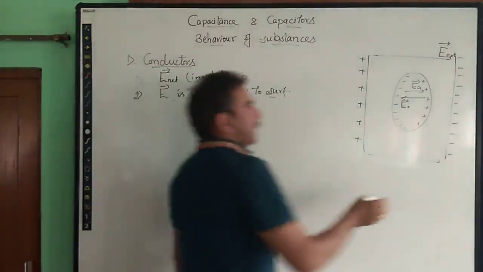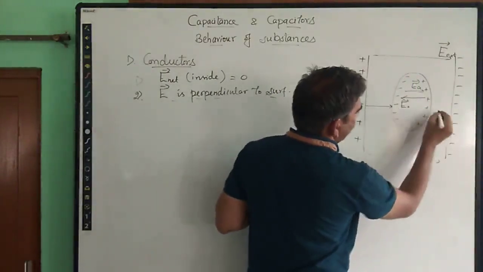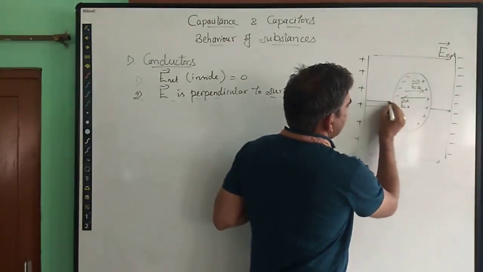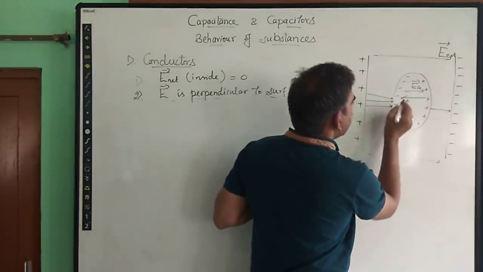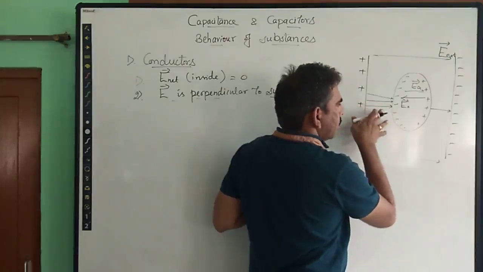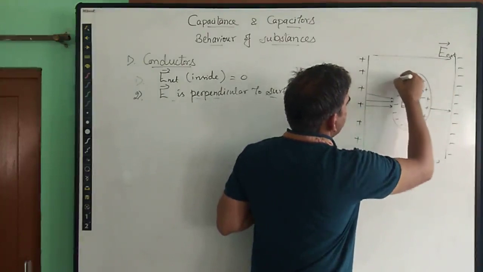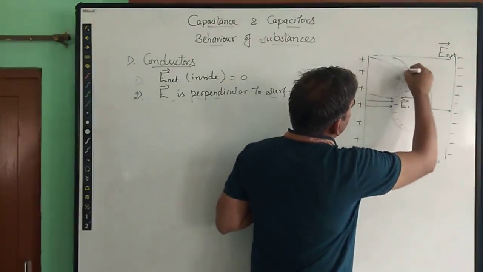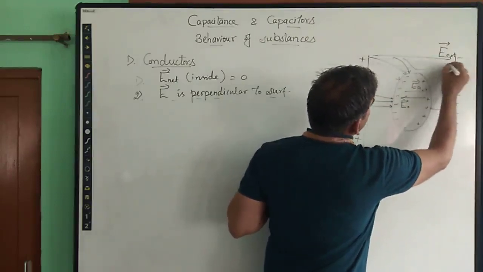So whatever electric field is there, it will always be perpendicular. Suppose that there is an electric field, it will always be perpendicular, right? The electric field lines will always be inclined at a right angle to the surface. So this is what happens to the electric field lines.